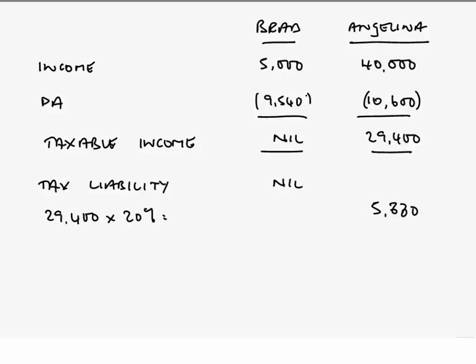£9,540. Now that, of course, does not change Brad's position. He's still got no taxable income, therefore no tax liability. Remember the effect of the transference across to the spouse Angelina. It doesn't increase her personal allowance by £1,060, but it gives rise to a personal allowance tax reduction, a tax credit, so far as her tax calculation is concerned.